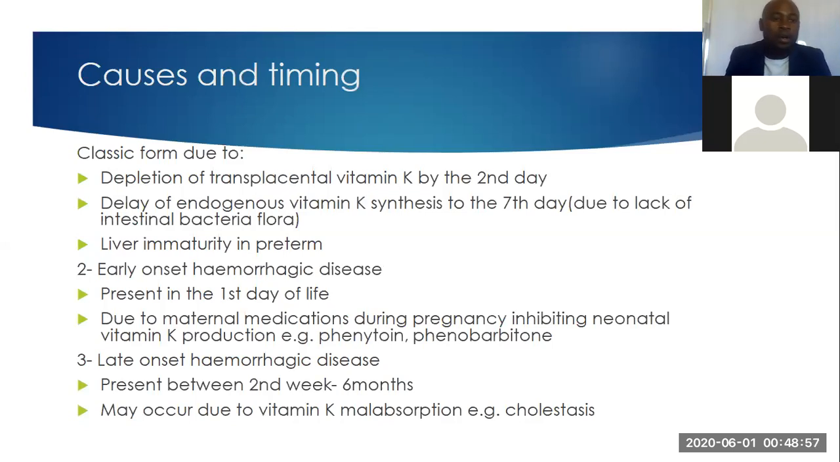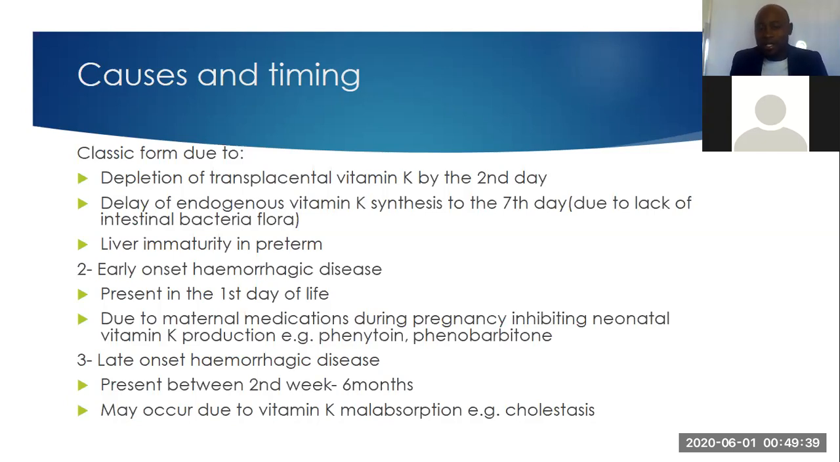Let us look at the classic causes. Sometimes when these infants are still in the mother's womb, in the amniotic sac, there is a depletion of transplacental vitamin K. But this mostly happens on the second day after birth. After they have been born, there will be depletion of the vitamin K through the placenta.